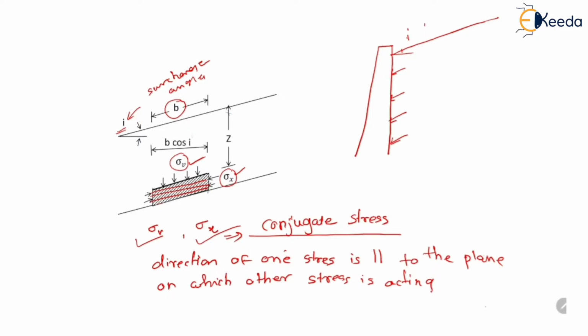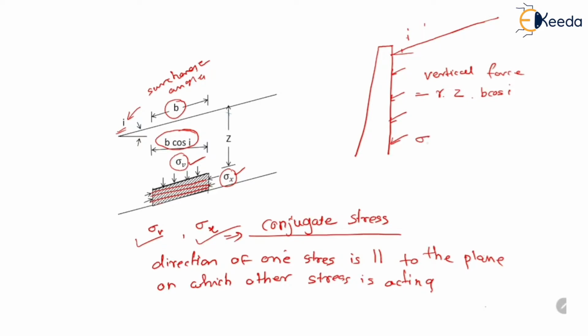So the horizontal width of the element will be B cos I. So the total vertical force acting on this element is equal to gamma, that is density, into the total height of this overlying soil which is Z, into the width of the element which is B cos I.